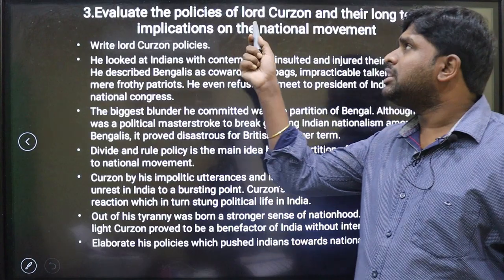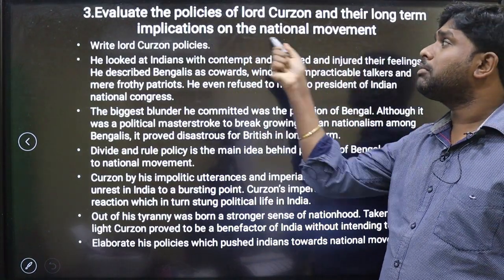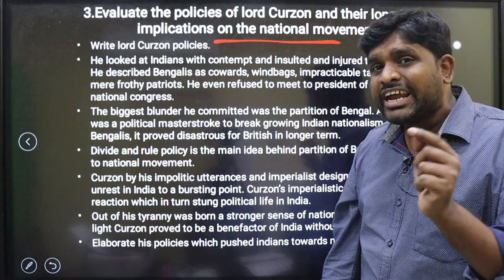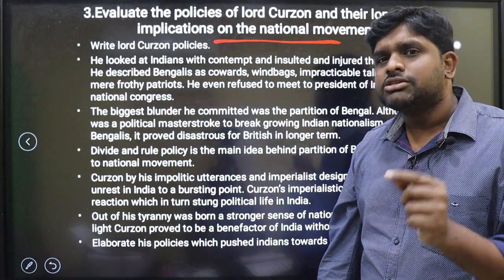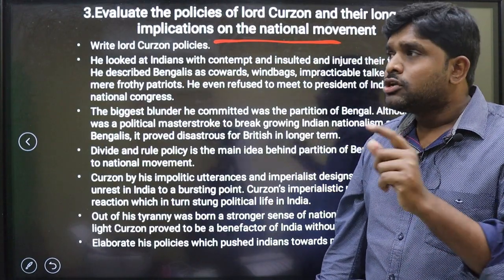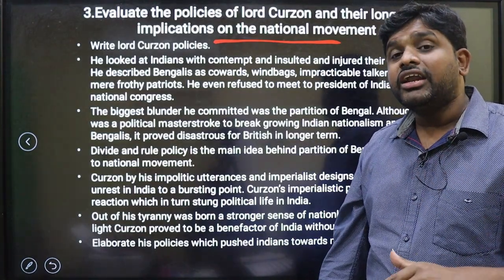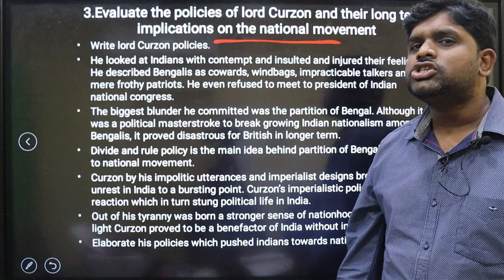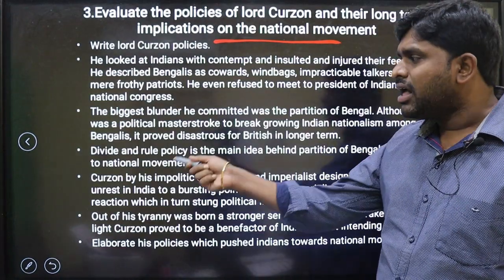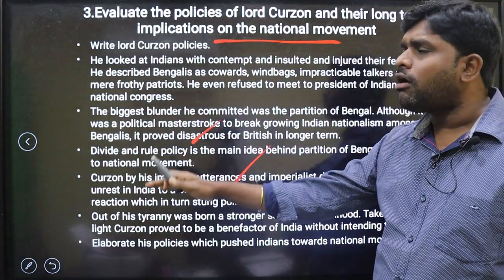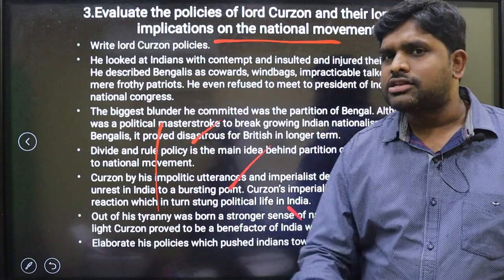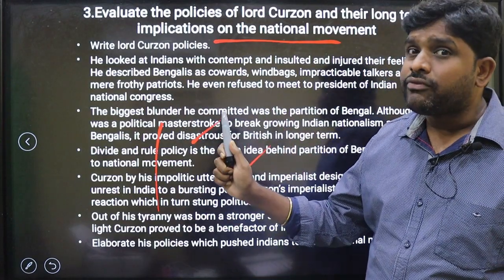The question is: evaluate the policies of Lord Curzon and their long-term implications on the national movement. Because of divide and rule, and negative attitudes and derogatory speech toward the Indian population, nationalism evolved and reached its zenith. So Lord Curzon's policy is also an important point. I gave you clear descriptions of what all he did. These will be the best points for your answer. Remember, this is only for a 10 marker.